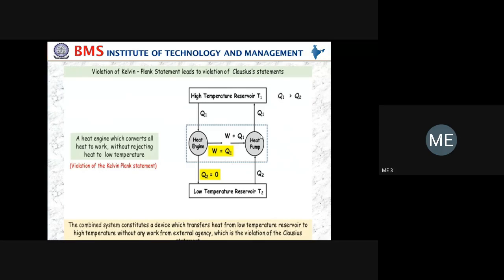So the heat pump takes heat from Q2 and supplies heat to the source without work done, because the entire thing we are considering as a cycle means without work done. If you take them separately, it is fine, but we are considering the entire thing as a cycle. In a cyclic process, the heat transfer takes place from low temperature to high temperature. Hence, it violates the Clausius statement.